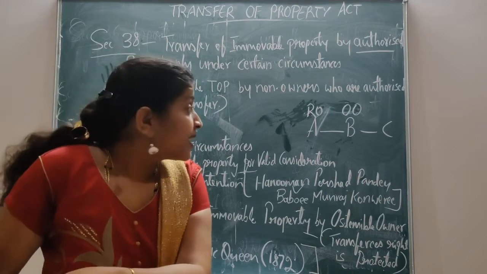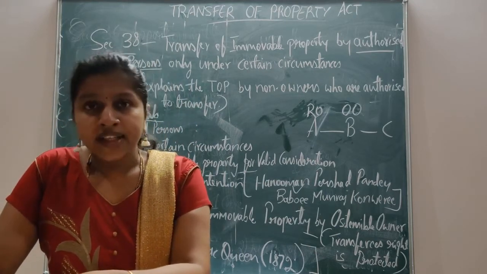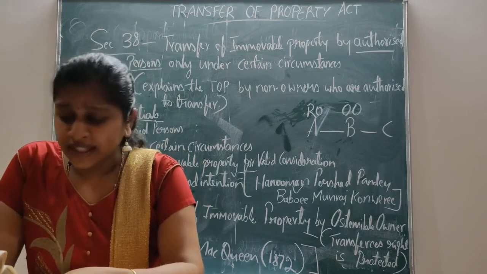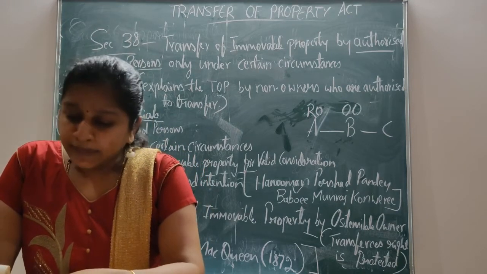Here, C is a bona fide transferee, a bona fide purchaser who purchases with good intention.